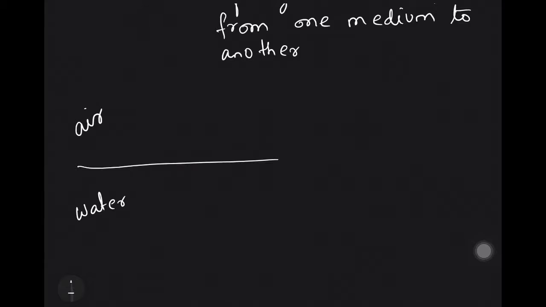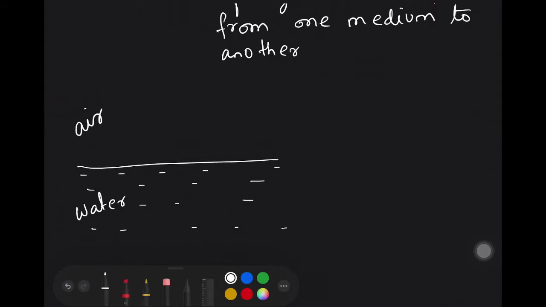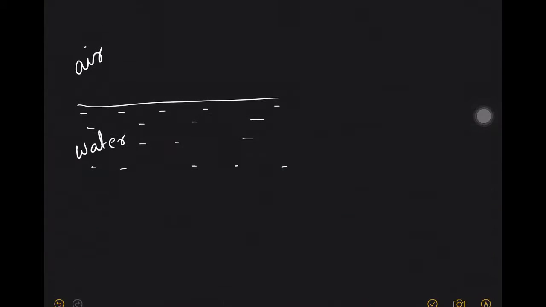So this is air and over here there is water. Now suppose a light ray, let me take a yellow monochromatic light ray. Say a light ray is incident. You already know this is called the point of incidence.